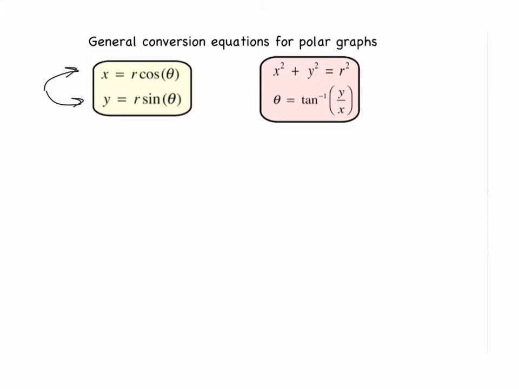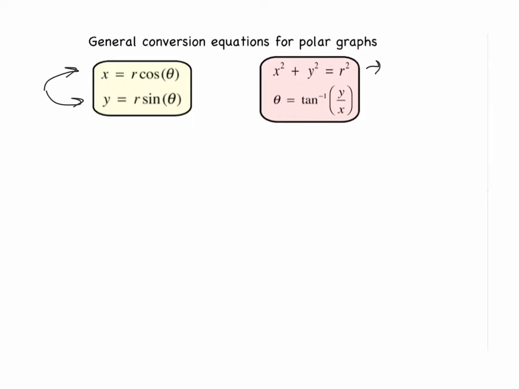On the other hand, if you are going from rectangular coordinates where you have an x and a y and we want to get the r value and the theta value, then we have this other set of equations on the right. x squared plus y squared equals r squared. Not a lot of times, but sometimes it helps to rearrange that.